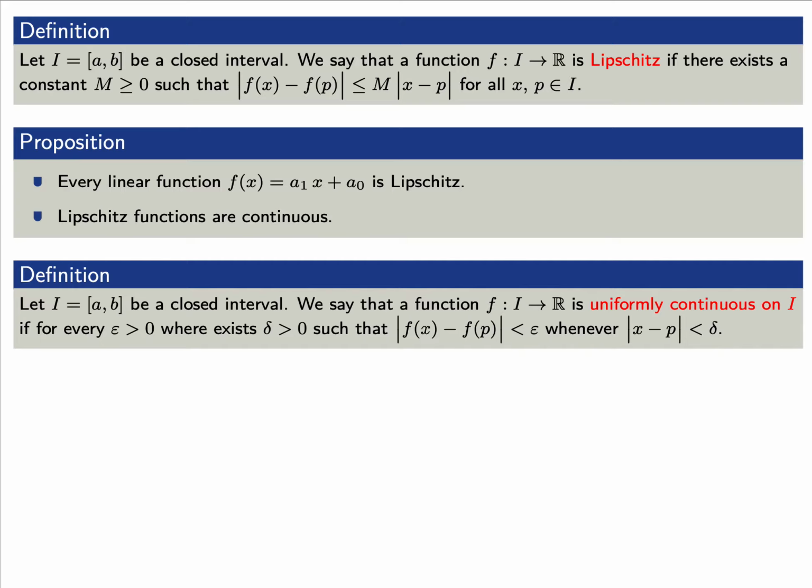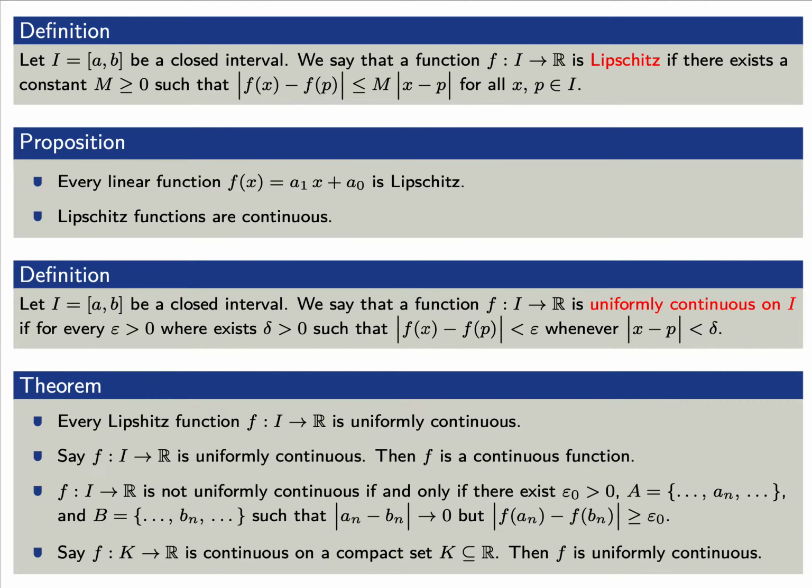Again, let I be a closed interval and f be any function. We'll say that f is uniformly continuous if, given any positive epsilon, there exists a positive delta such that |f(x) - f(p)| is less than epsilon whenever |x - p| is less than delta. We've seen the following four statements.